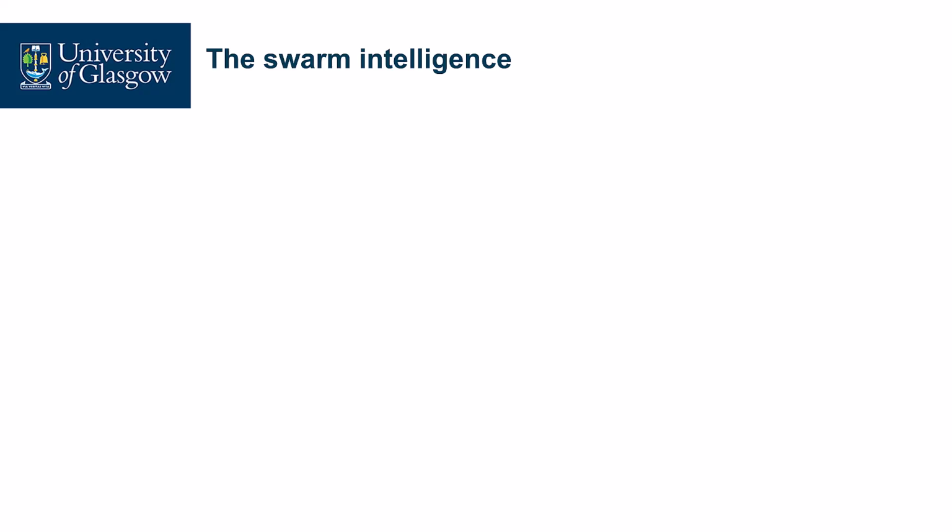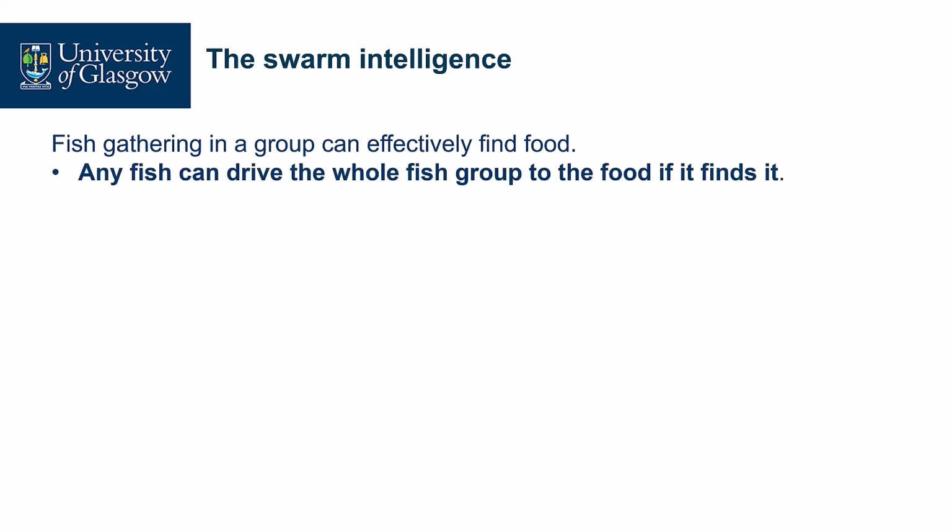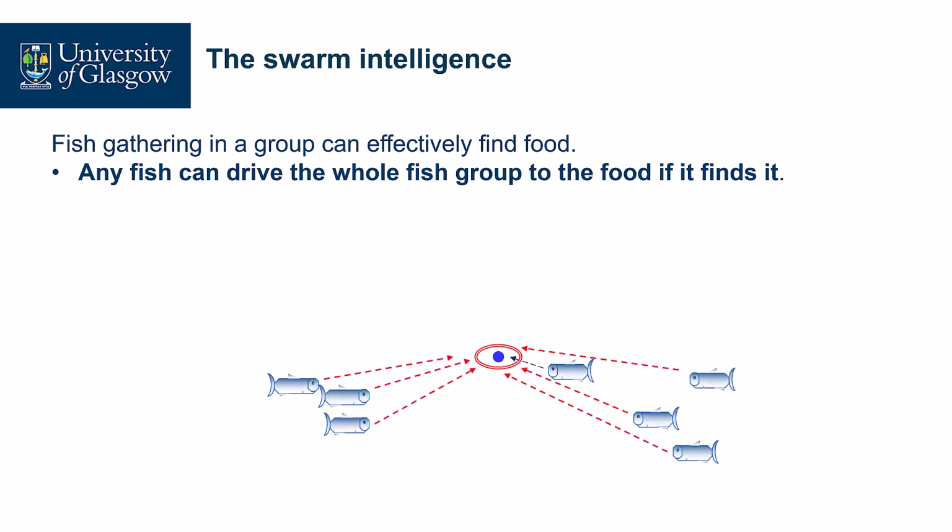So why is there intelligence? Because we observed that fish gathering in a group can effectively find food compared to a single fish. The reason is that any fish who finds the food can drive the whole fish group to the food because they interact with each other. So here is the food, and there are many fish. One of them finds it first, while the others will follow it to find the food, right? This we call the fish feeding model.